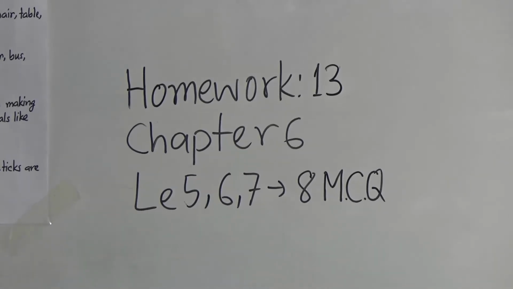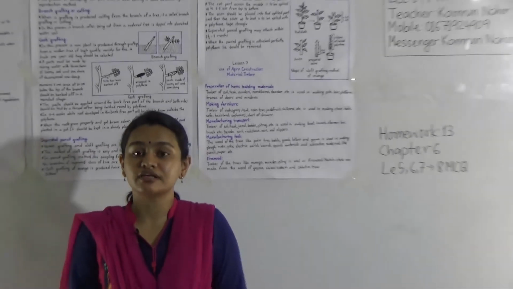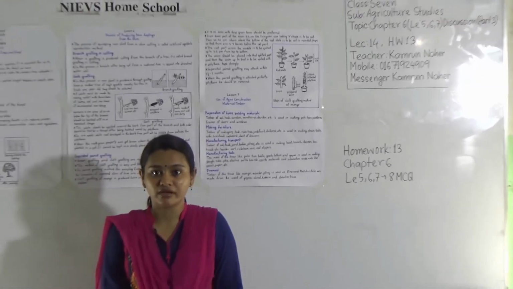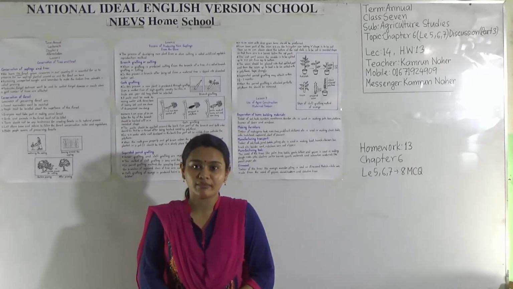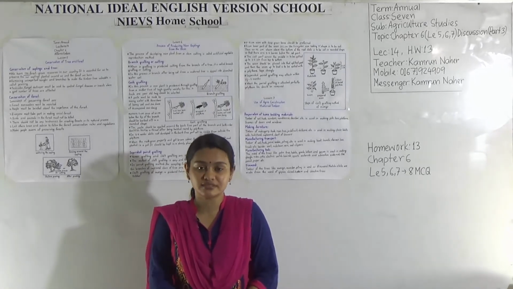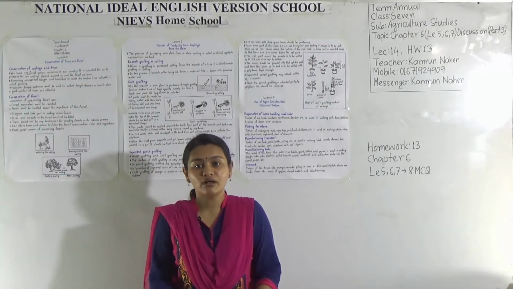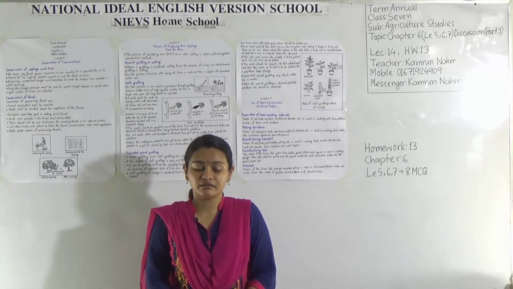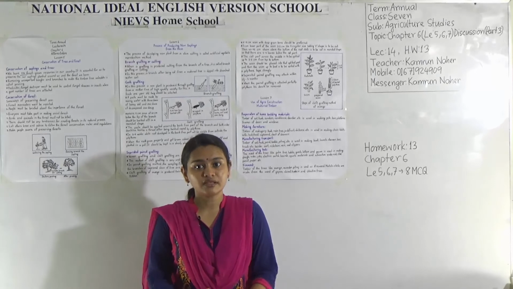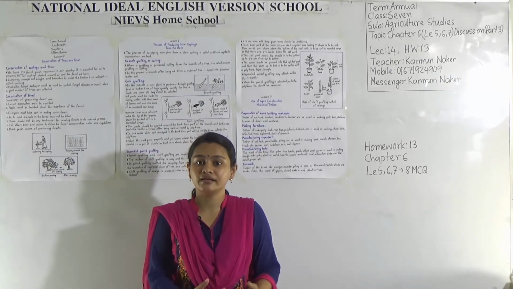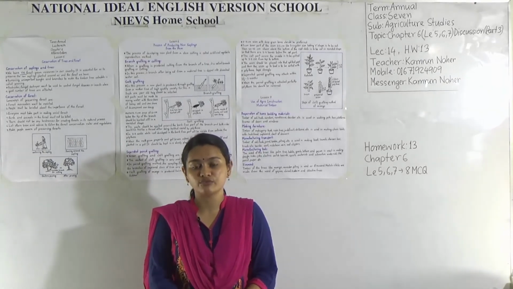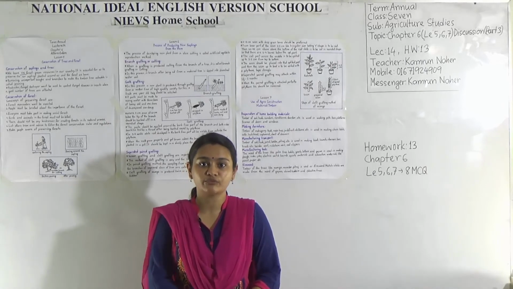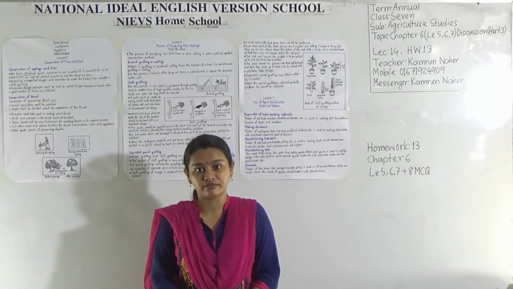And dear students, all of you will plant more and more trees because it is very important for our environment. And if there is no tree, what will happen? We will not get oxygen, right? And all living beings will die. And if there are fewer trees, the earth will get warmer day by day. So we will plant more and more trees and we will try to save our earth.